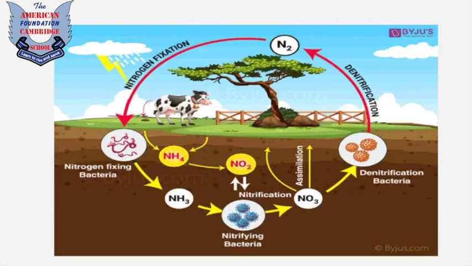Then we have nitrifying bacteria with lightning, and all these processes convert nitrogen back to ammonium and nitrate ions, and then the ammonium and nitrate ions are converted into nitrogen, which travels along the denitrification process into the air, and that's how the whole nitrogen and carbon is balanced out through this whole cycle.